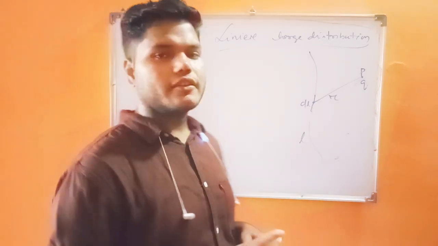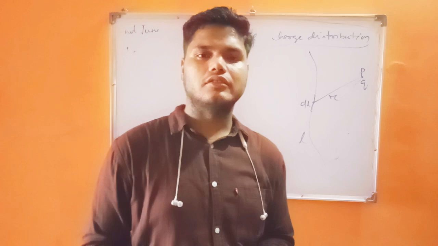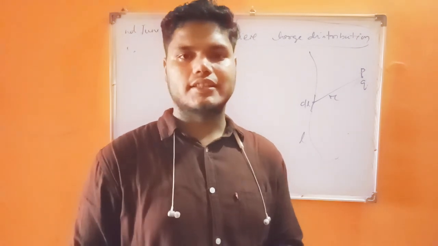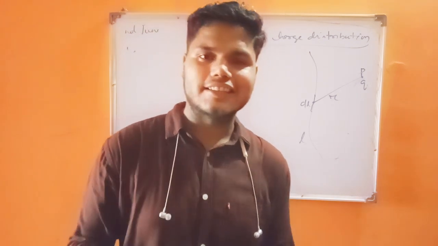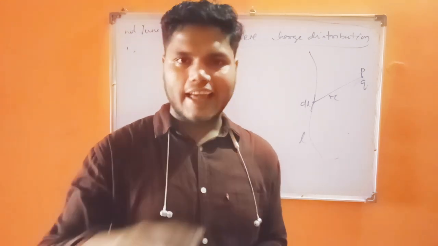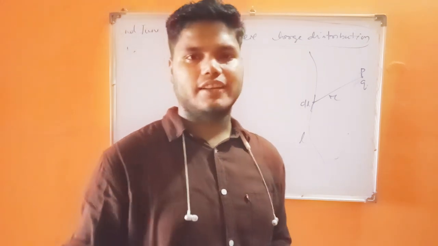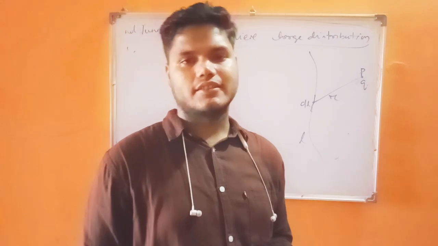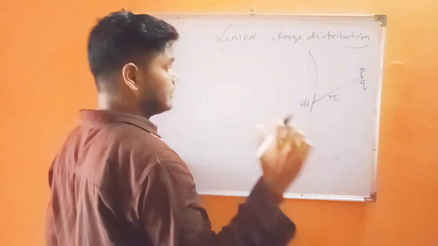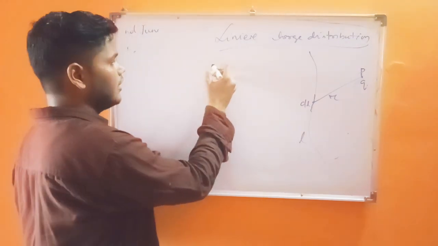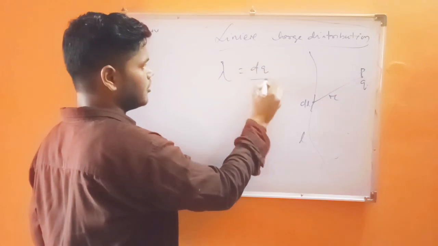First of all, we have to come across the definition of linear charge distribution. Linear charge distribution can be defined as the charge distribution over a one-dimensional line. If you want to find the formula, you can write down lambda equal to dq upon dl.